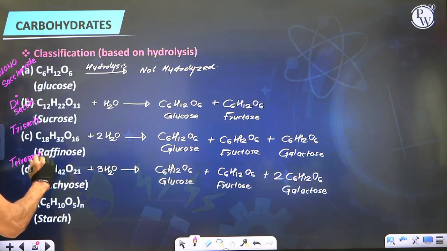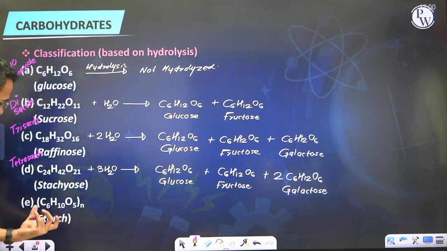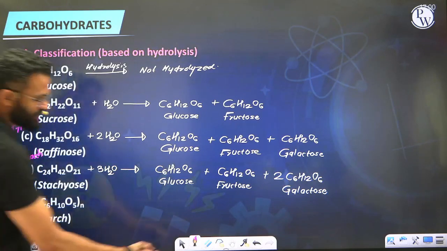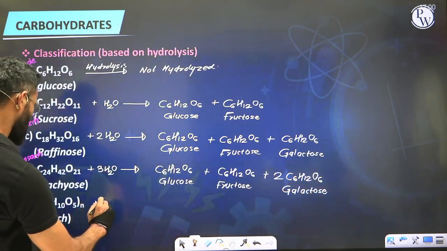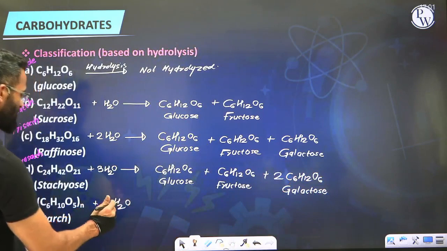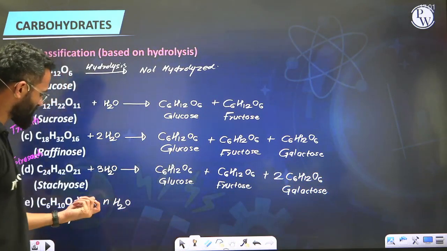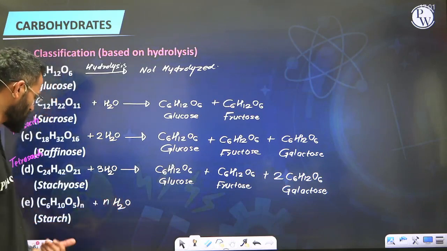tetrasaccharides. And finally, let's say we have molecules such as starch or cellulose. If we subject starch or cellulose to the process of hydrolysis, let's say I have taken n number of water molecules, ideally it should be n-1, but just by removing 1 water it is not going to make much of a difference, so I'm just putting nH2O.